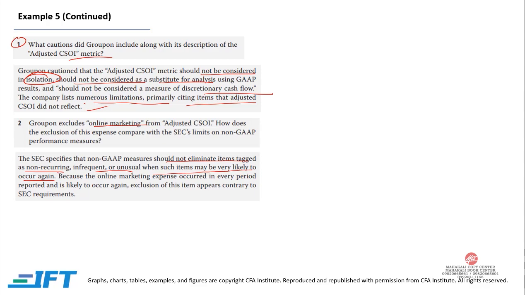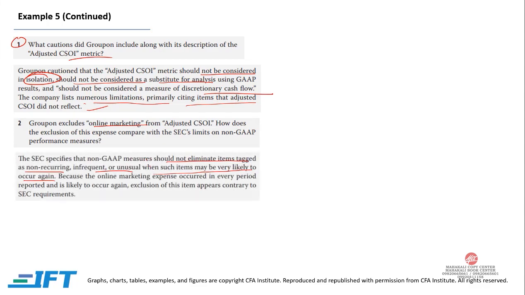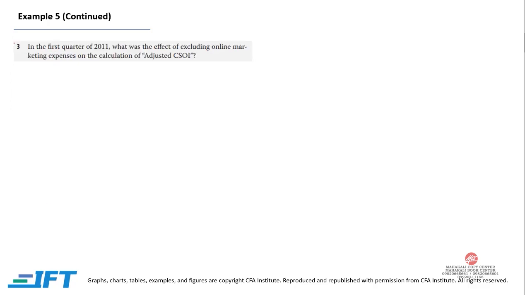Now over here there was this dilemma: the company was considering online marketing expense as non-recurring, but the SEC regarded it as recurring because it was frequent. For the last 3 years there was this marketing expense, so it was recurring and not non-recurring. Because the online marketing expense occurred every period reported and is likely to occur again, exclusion of this item appears contrary to SEC requirements.